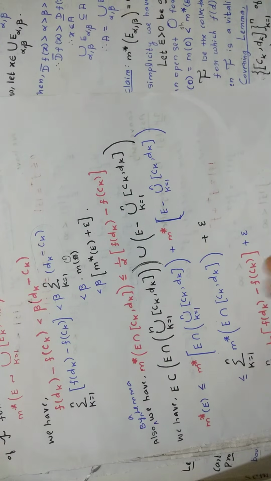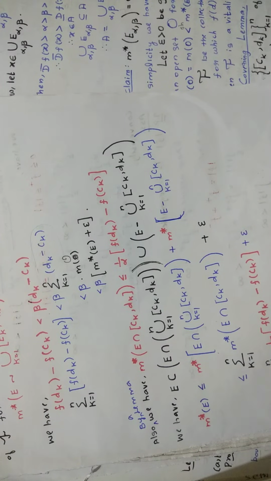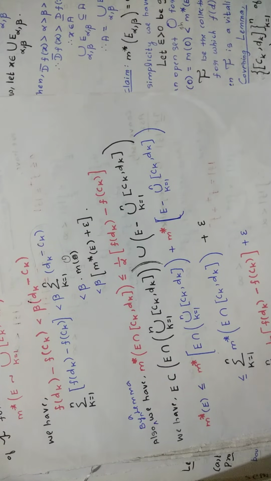Don't get confused in writing intersection, union, minus, okay? So be clear about where you are putting intersection, where you are putting minus, and where you have union. Otherwise you will put union here, or you will mix everything. To stop doing that, you must focus on what you have to put where.